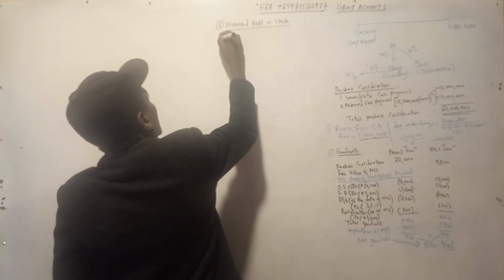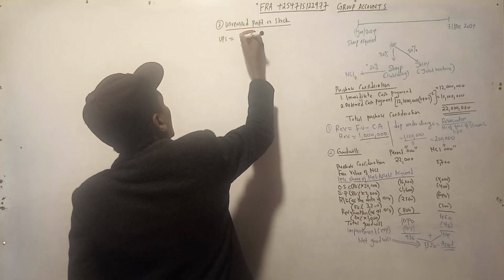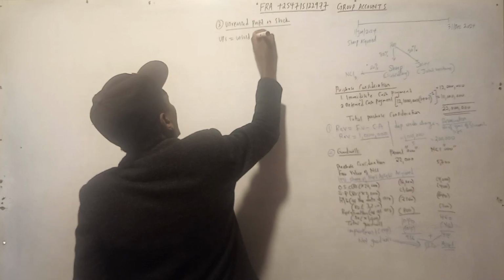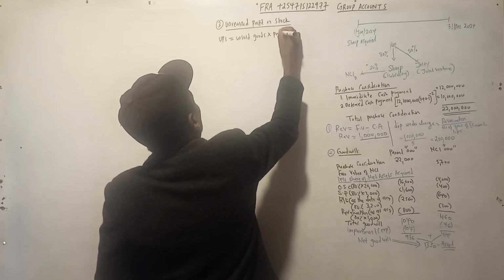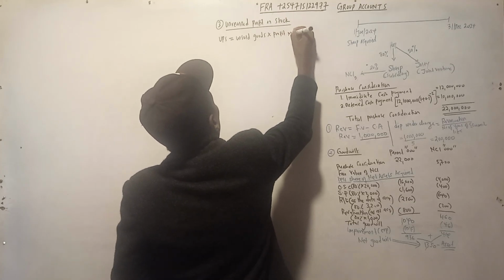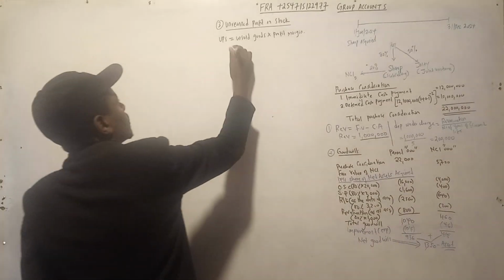And how do you get it? We take the unsold goods times profit margin. Now let us compute the profit margin first.